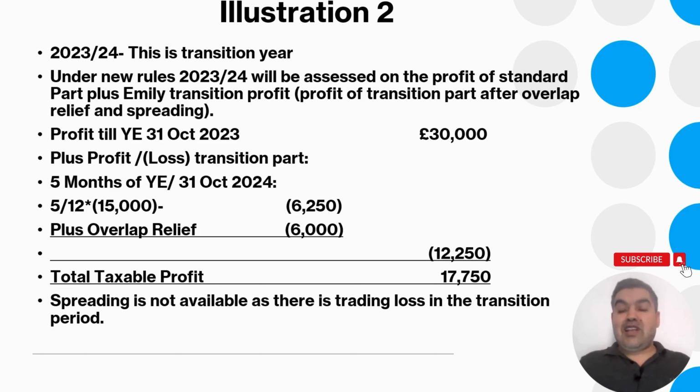Spreading is only available when there's a trading profit in the transition period. Then you can spread that profit over the next 5 years, or the current year plus the next 4 years, so a maximum of 5 years. The advantage of spreading is this: if an individual earns 48,000 or 47,000, adding more profit will push their income into the higher rate zone. Or if an individual is earning 120,000 and you add another 5,000, they will be subject to 45% tax on the additional profit. Therefore, spreading helps individuals lower their tax bill. I hope you understand this now.